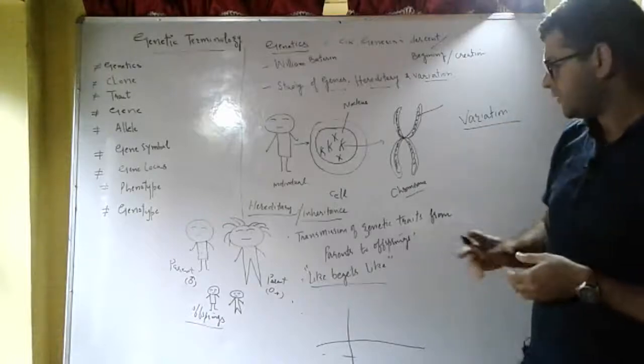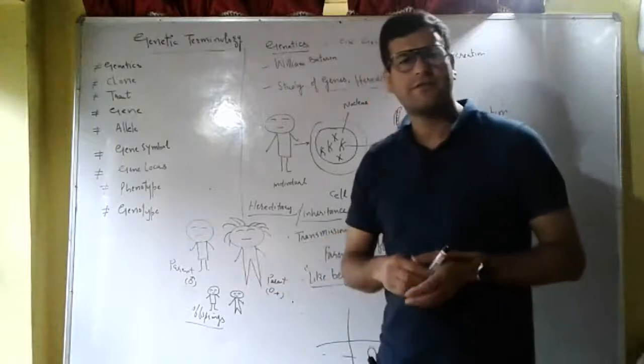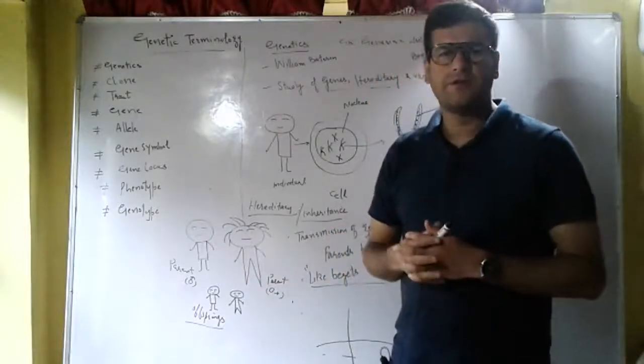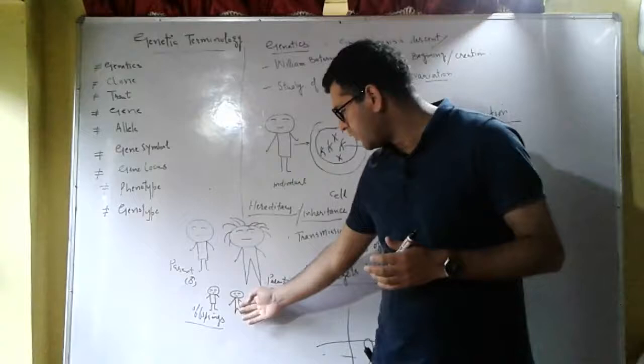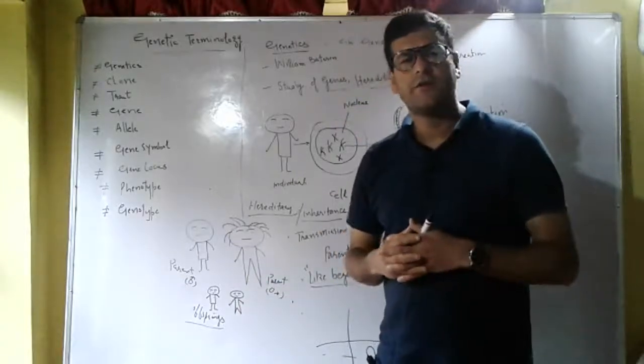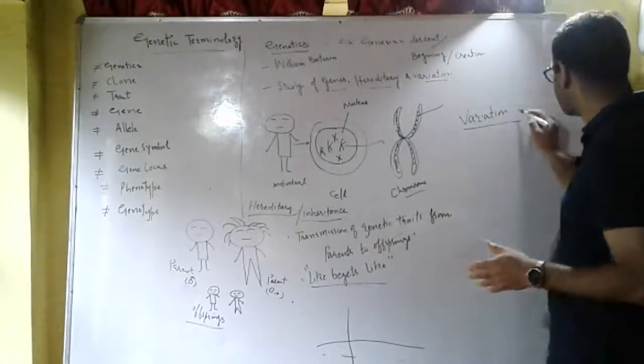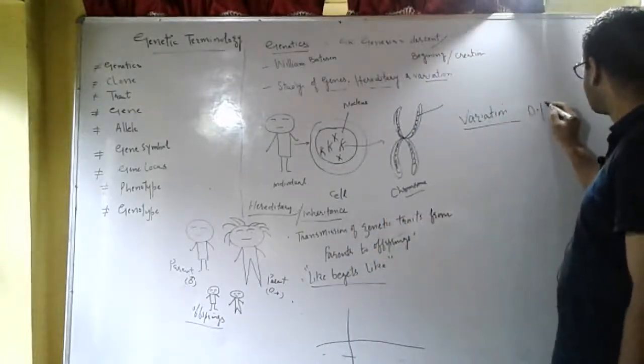We know that these offsprings are similar to their parents, but at the same time there are certain dissimilarities or differences that exist between the offsprings and their parents, and this dissimilarity is known as variation. So variation is differences